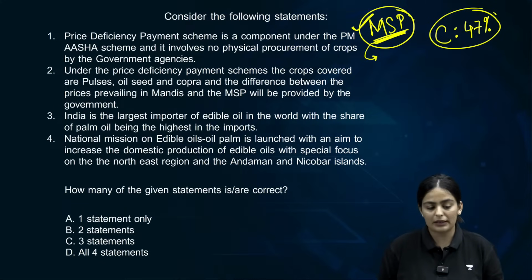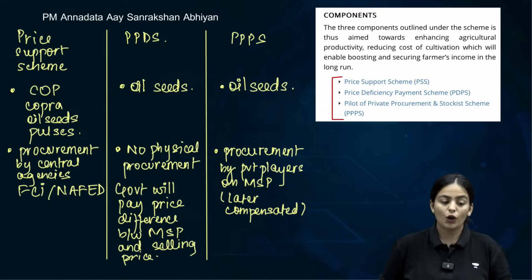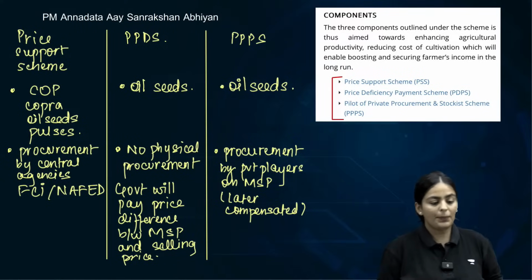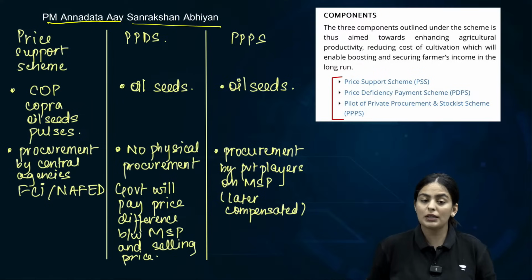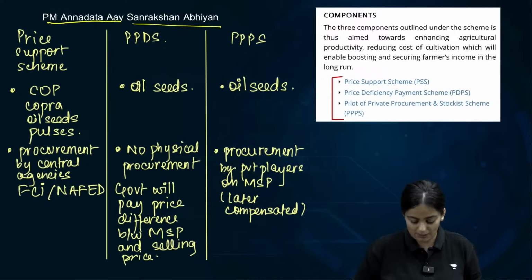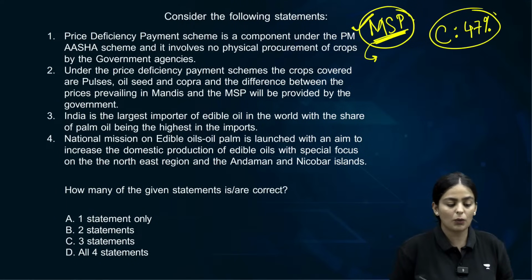in their farming practices. So for that, there has been a scheme which is launched called PM Aastha, PM Annadata Aay Sanrakshan Abhiyan. It's a very important scheme with multiple components. What are the components of the scheme? One component is the one that we have mentioned in the question.